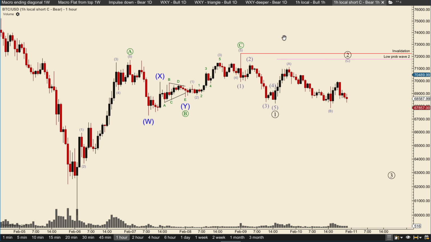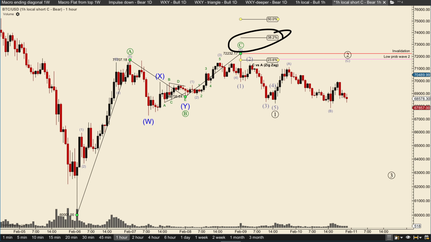Then if we move on to this, so A, B, C, can the correction be over here? Yes, it can be, but this wave C is very short compared to wave A. So you can see here, we didn't even hit the 38.2, which is very uncommon for a wave C. You want to hit at least 61.8, 100, 161.8, and a maximum of 261.8 basically. But here we didn't hit even 38.2, so that lowers the probabilities of this being complete significantly.